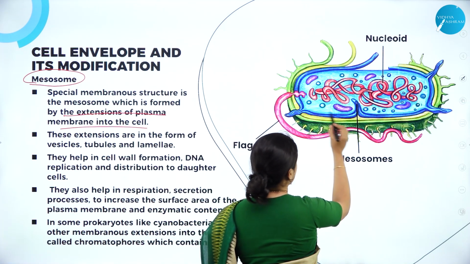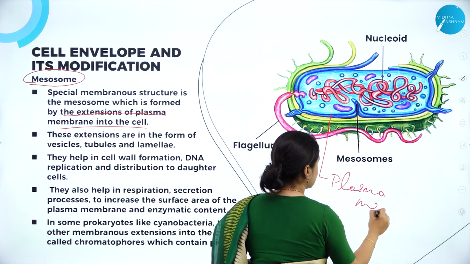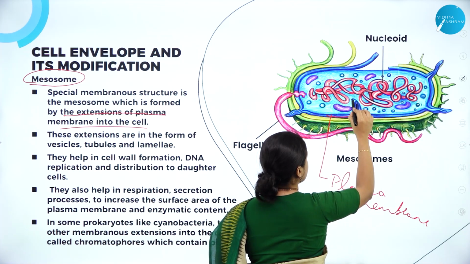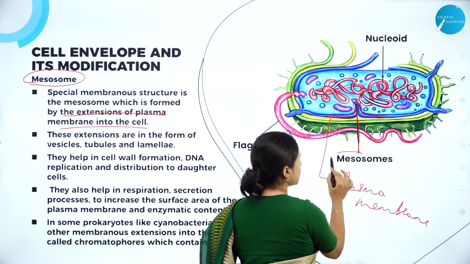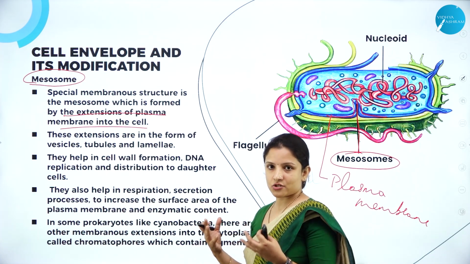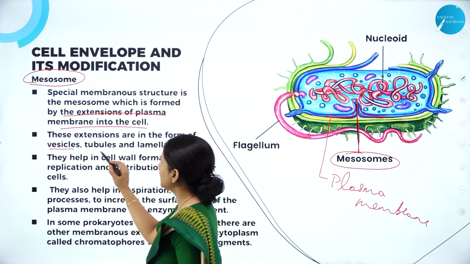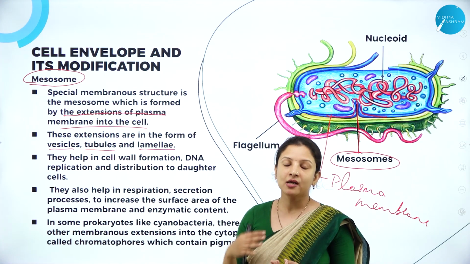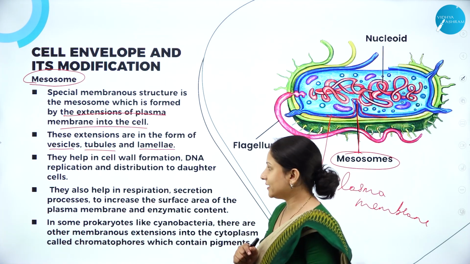So this is the plasma membrane of bacteria. In some cases, what happens to this plasma membrane is that it starts to fold inwards like this. That inward folding of the plasma membrane is nothing but what is called mesosomes. So they are the inward folding. These extensions, or these inward foldings, or these mesosomes, can be in the form of vesicles, they can be in the form of tubules, or they can be in the form of one more layer such as the lamellae, like how you find in the mitochondria, right? They can act like a lamellae as well.